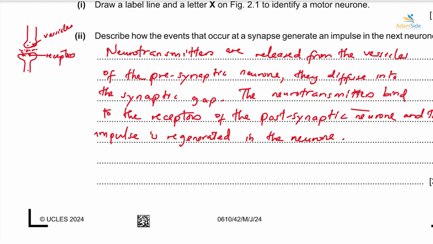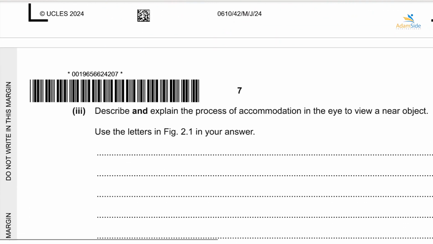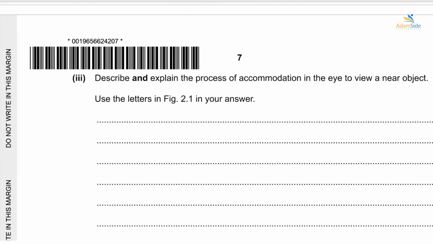Okay, describe and explain the process of accommodation in the eye to view a near object. So the question wants us to explain how accommodation occurs to help us view a near object. First of all, accommodation is the ability of the eye to view a distant or a near object.